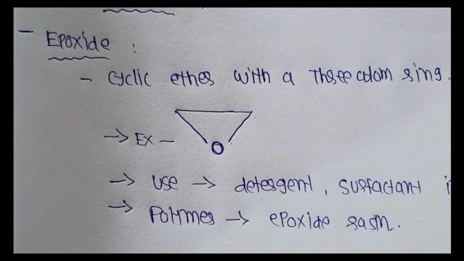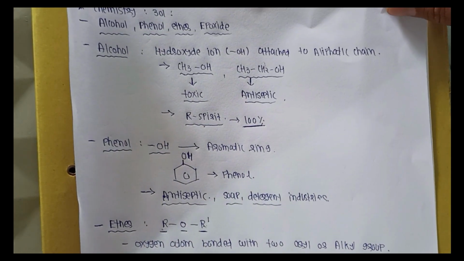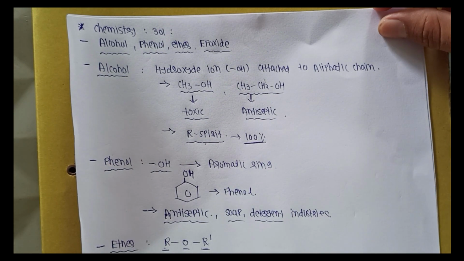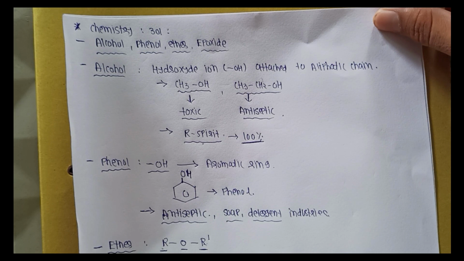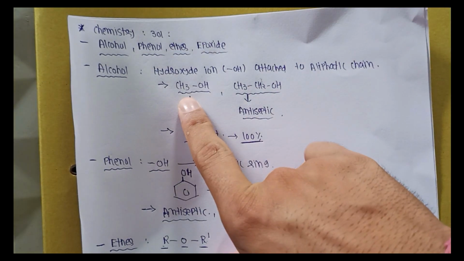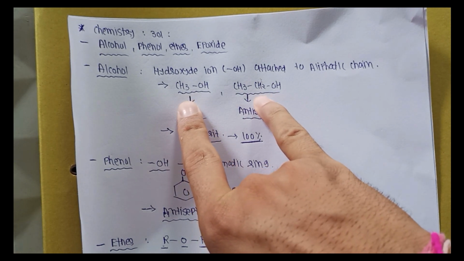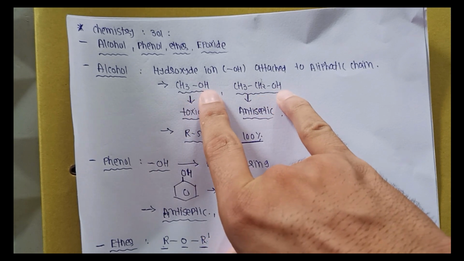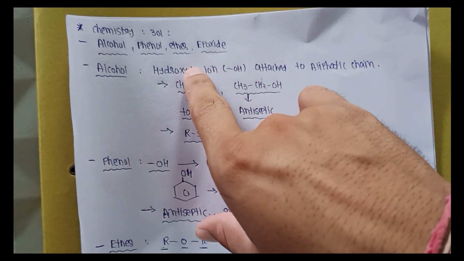This is the main part and the definitions of our chapter: alcohol, phenol, ether and epoxy. Alcohol means hydroxide ion attached to an aliphatic chain. Here the aliphatic group is CH3, and CH3CH2 is also an aliphatic group. Both are attached to the OH group. This type of group is known as alcohol.